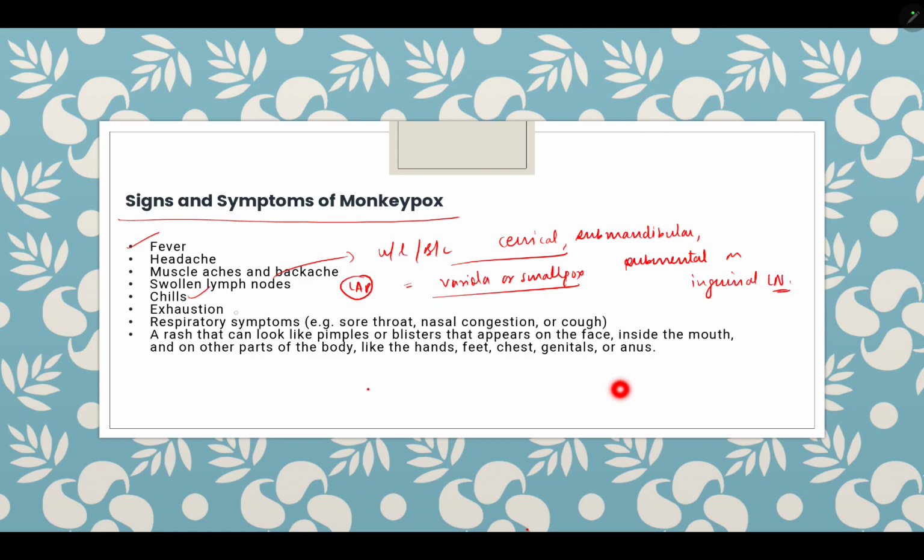It is associated with chills and rigor, exhaustion, and respiratory symptoms like sore throat, nasal congestion and cough. Usually the rash is a characteristic feature. It appears like a pimple or blister on the face, inside the mouth, and then on other parts of the body like hands, feet, soles, and then genitals, anus or the trunk.